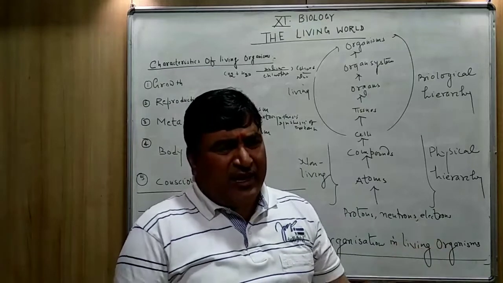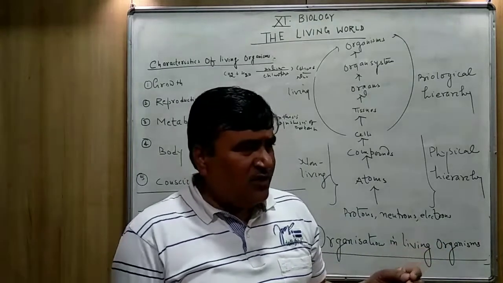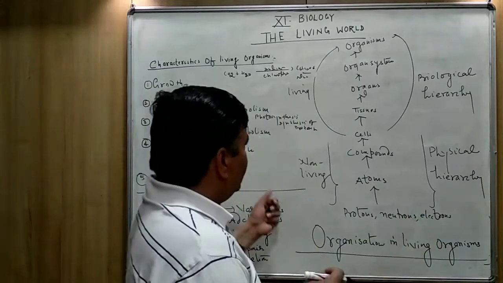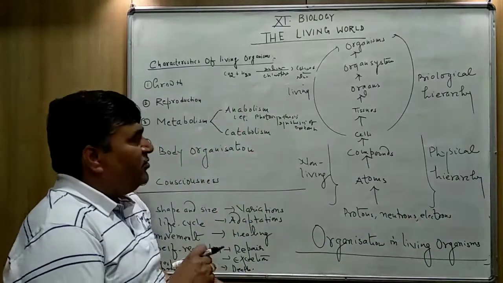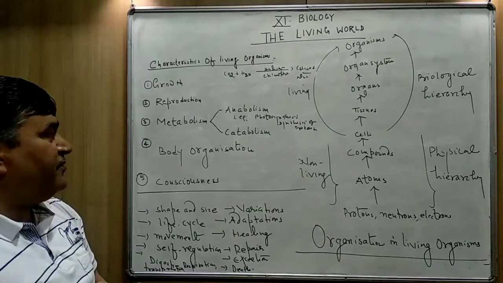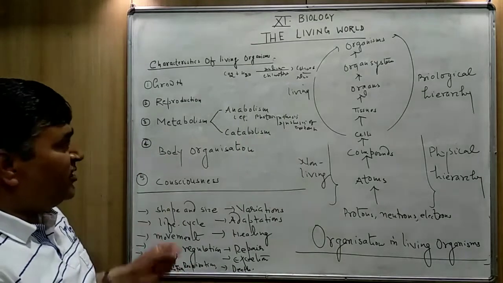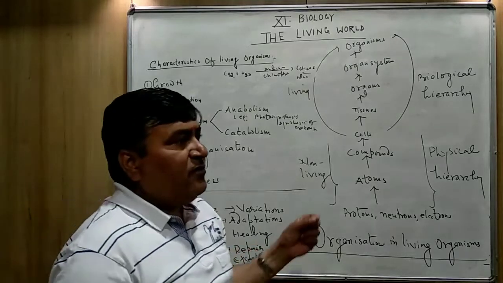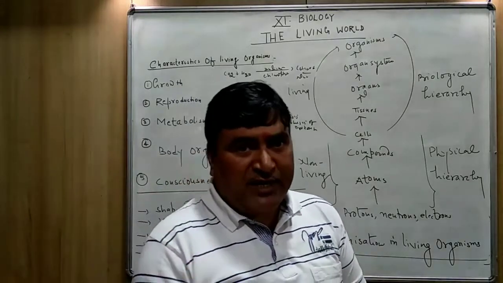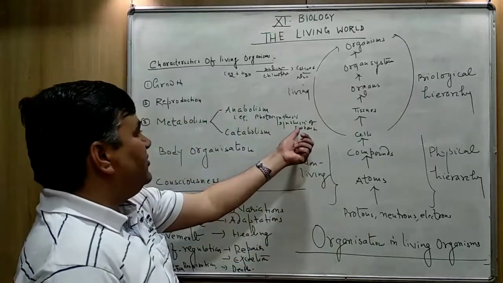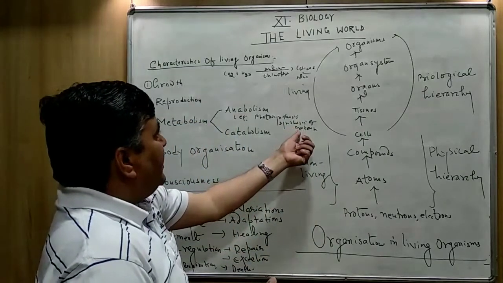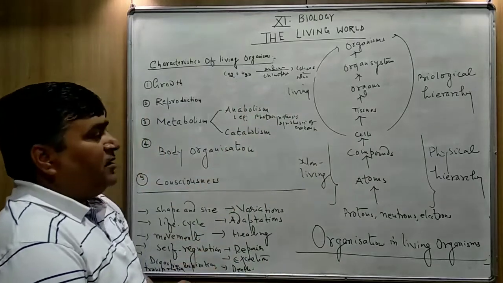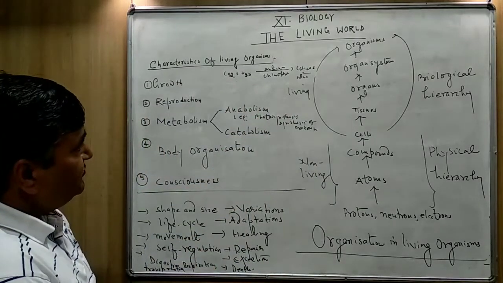So many amino acids are combined together to form the complex molecule, and that is protein. So here also the simpler molecules are going to combine together to form the complex one. So you can say that the synthesis of protein is also an anabolic process.